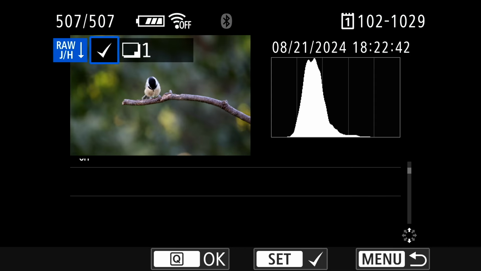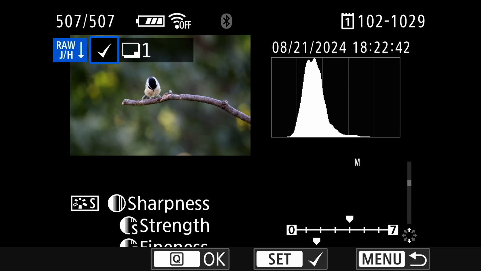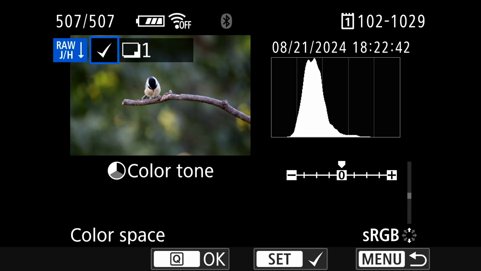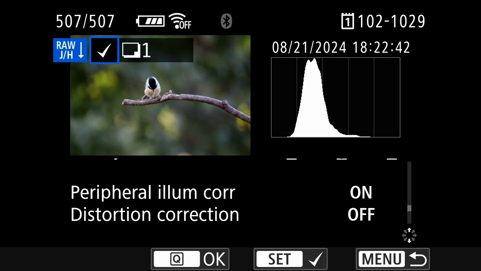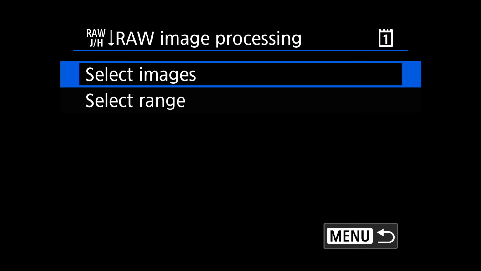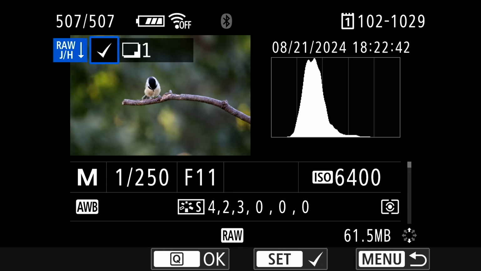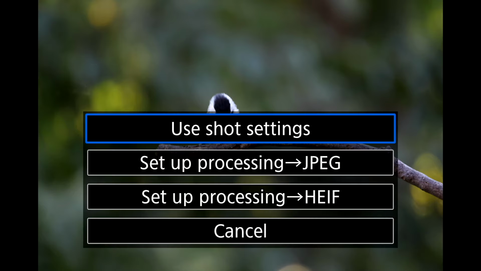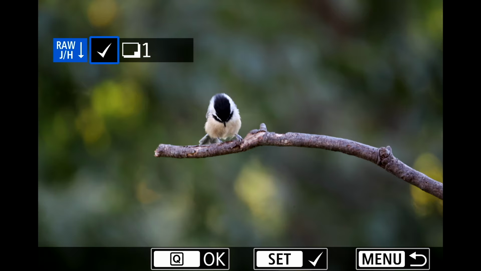You can scroll down with the joystick, and you can see everything there is to know about the shot, how it was shot, sharpness, color, contrast, all of that is in here. It retains all of that information in here, right? So if I come back here, select images, and then actually get out of this, right? There we go.